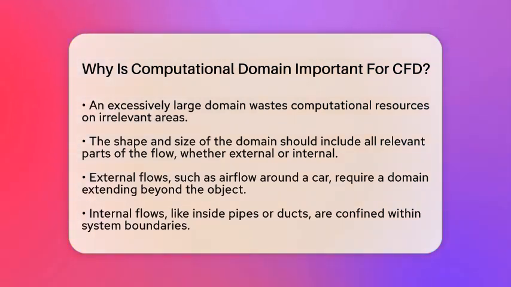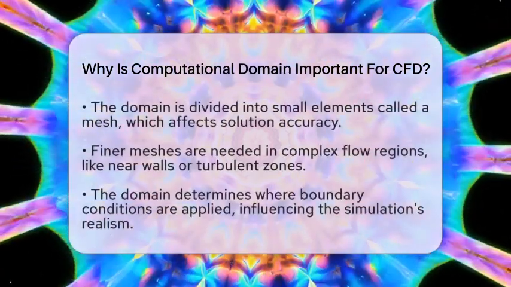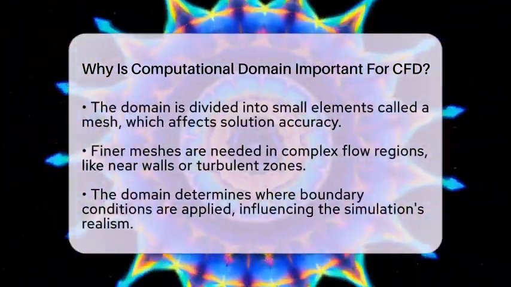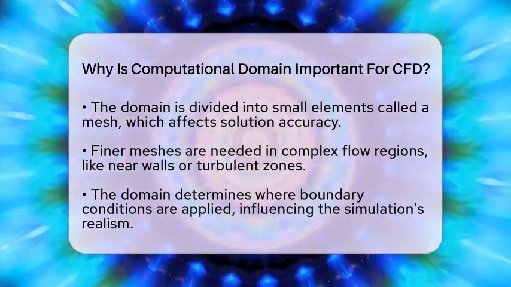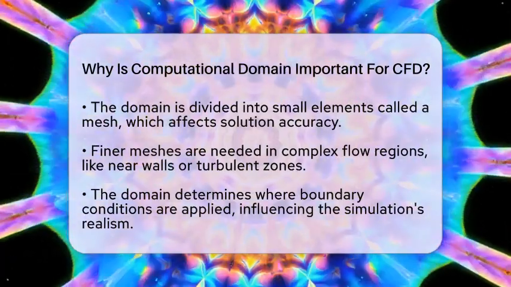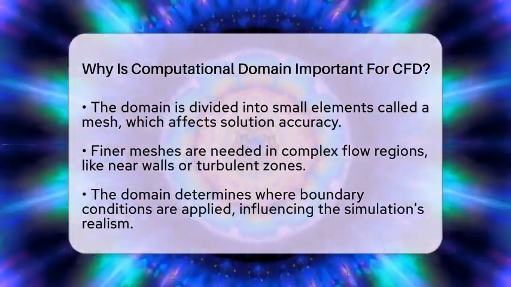Once the domain is set, it is divided into small pieces called a mesh. The quality of this mesh affects how accurately the software can solve the fluid equations. Finer meshes are needed where the flow is complex, like near walls or in turbulent regions. Proper domain definition helps target these areas for finer mesh, saving computational resources.